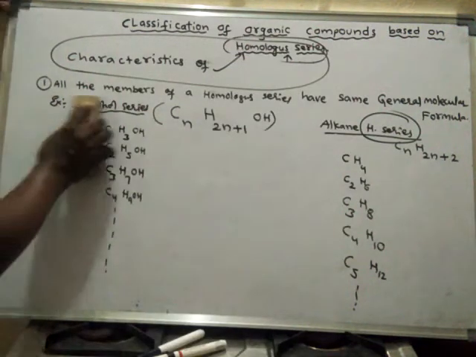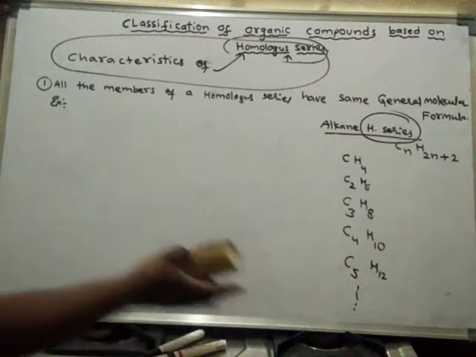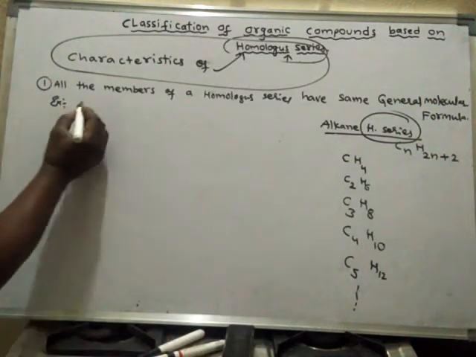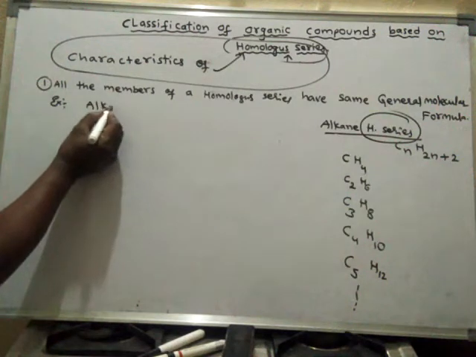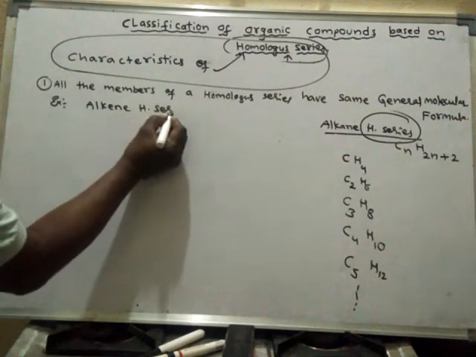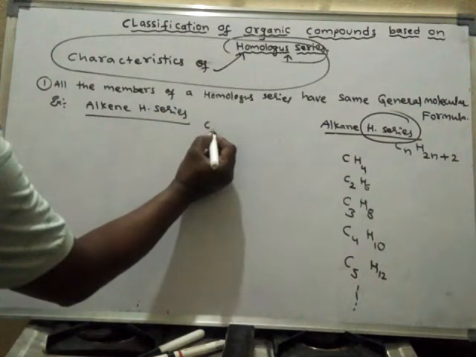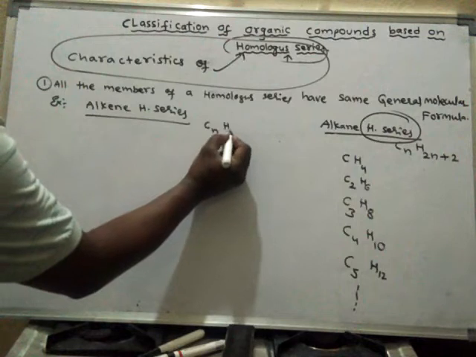Now another homologous series we will see. Alkene homologous series. It has the general molecular formula CnH2n.